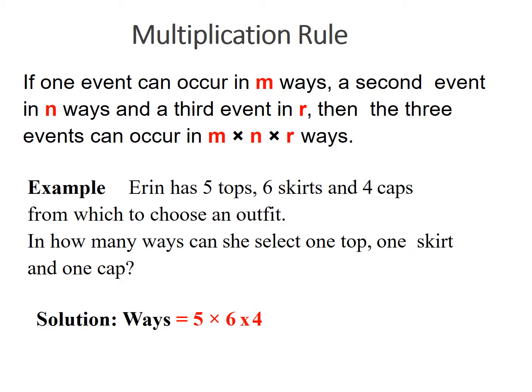So it is 5 tops multiplied by 6 skirts multiplied by 4 caps. 5 by 6 is 30, 30 by 4 is 120 ways you can wear it.